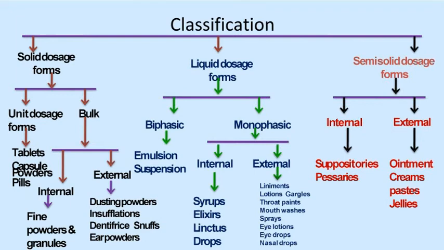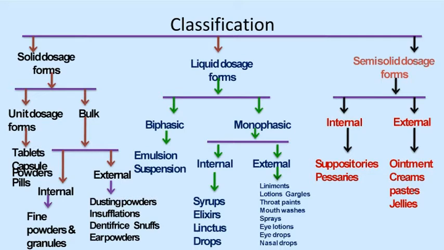In the solid dosage forms, again it is divided into 2 categories, that is unit and bulk. Unit means a single and bulk means the larger quantity. In the unit dosage forms, tablet, capsules and pills are the example. In bulk, again it has been classified into 2, that is for internal use and for external use, that is inside the body or outside the body. Inside the body, fine powders and granules are the examples. In external preparation, dusting powder, insufflations, dentifrice, snuffs, ear powder are the example.